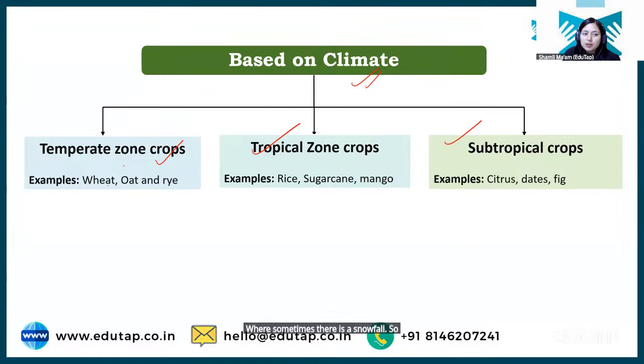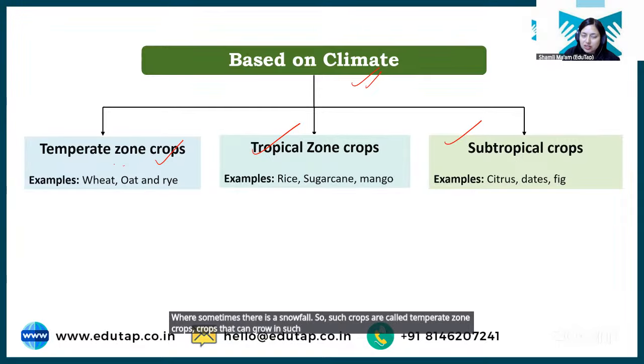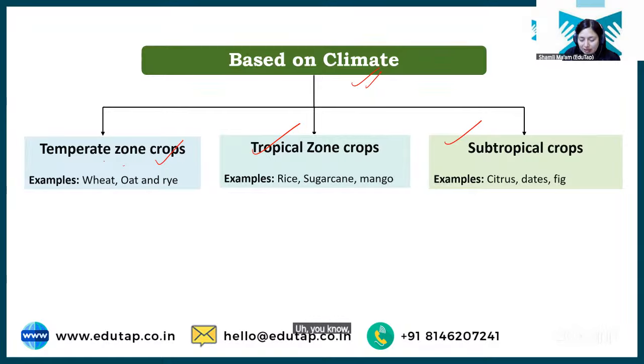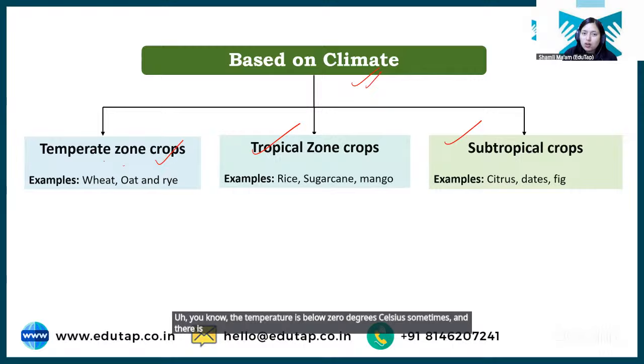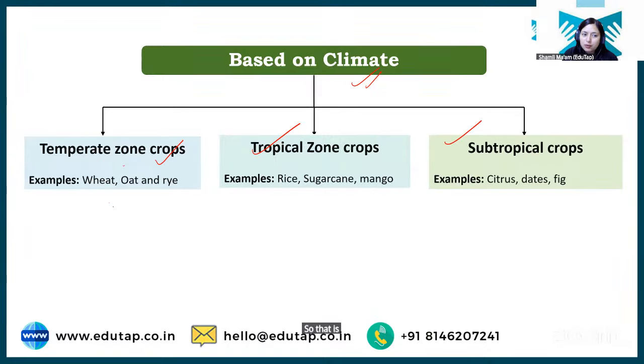So such crops are called temperate zone crops, crops that can grow in such regions where the temperature is below 0 degrees Celsius sometimes, and there is snowfall, or there is a cool environment. So that is a temperate zone crop. Your wheat, oat, rye are examples of temperate zone.